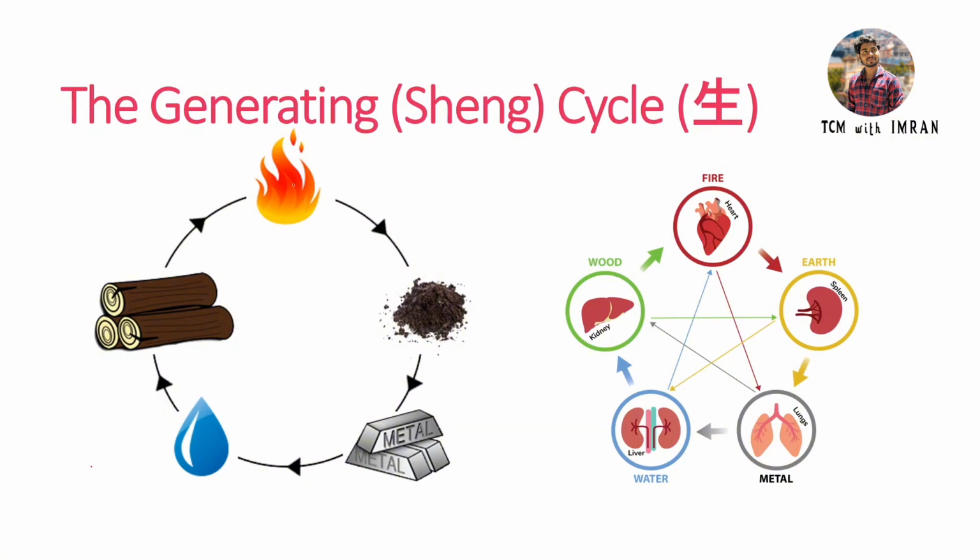ये फायर है, so this is a fire. The fire is producing the earth, also called ashes. So fire is producing the earth and the earth is producing metal and metal is producing water and water is producing wood. This basic point we know, and how exactly can we understand this? If the fire is making earth, अगर fire हमको earth बना रहा है, किस तरीके से बना रहा है, तो ये कैसे हम अंडरस्टैंड करना है.